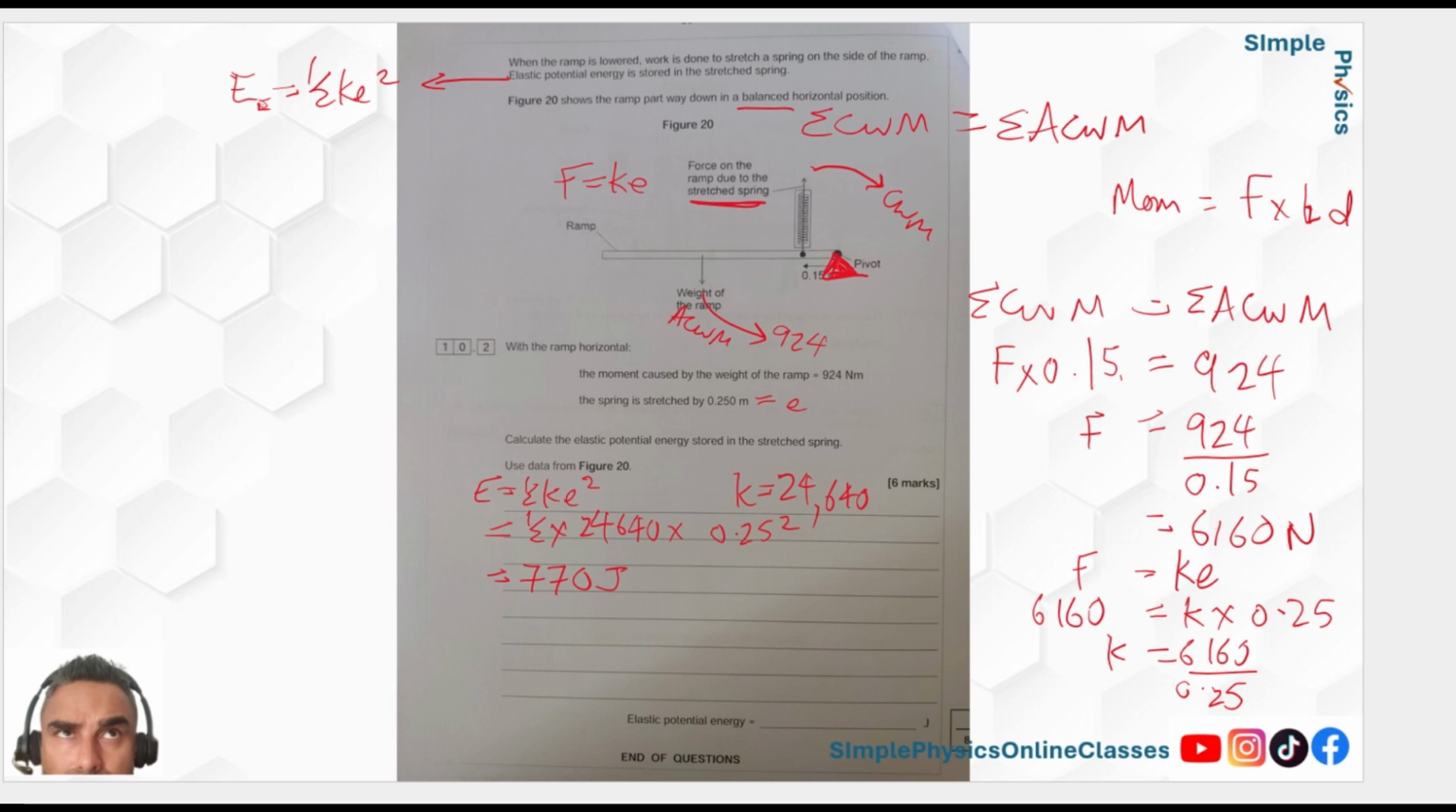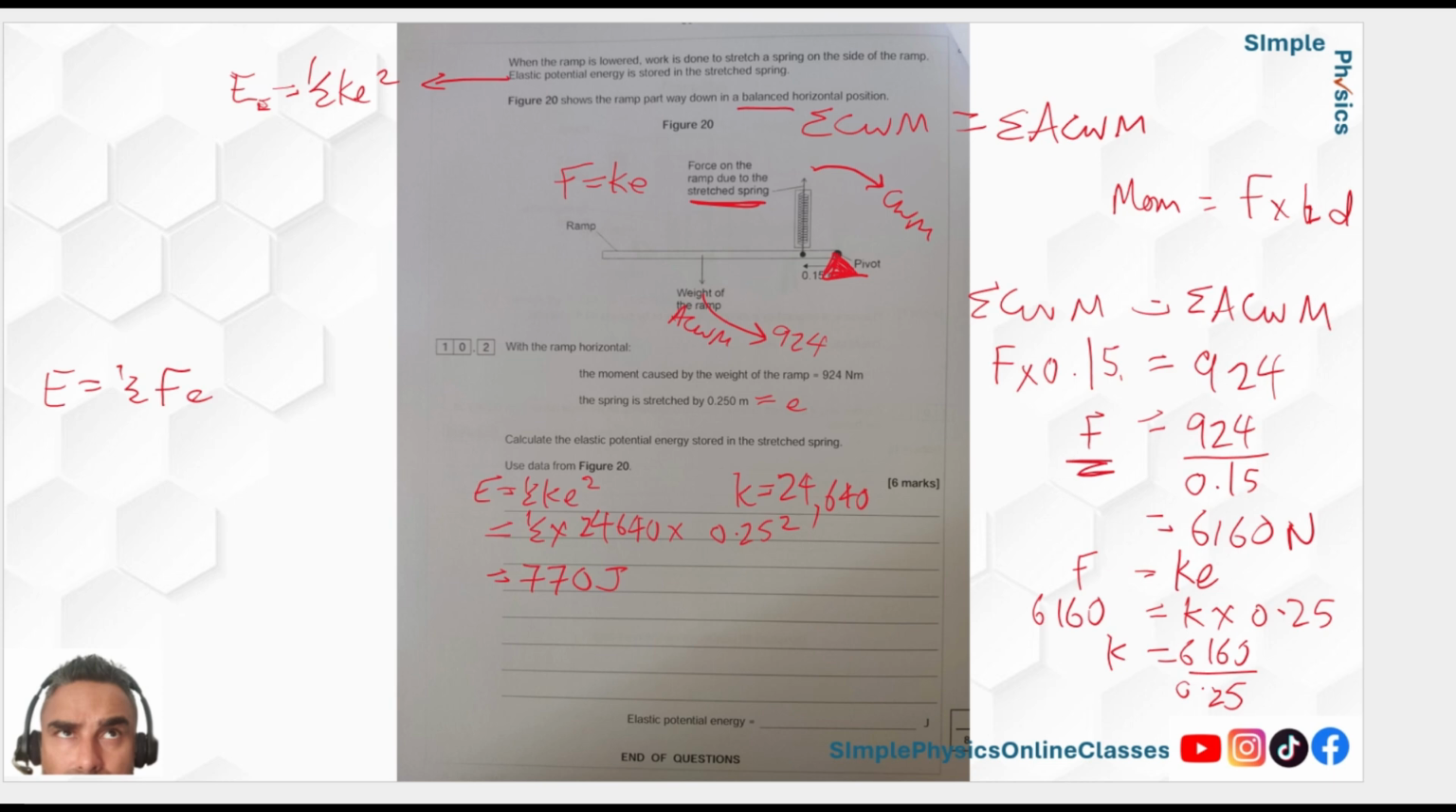Now, there is another way to do this. There is another formula for elastic potential energy: E is equal to a half Fe. Now, this is not on the GCSE AQA spec, so no one really should be going to that, because you can work out F using the moments thing you did here, and then you can just put it directly into that. But you're not expected to know that.